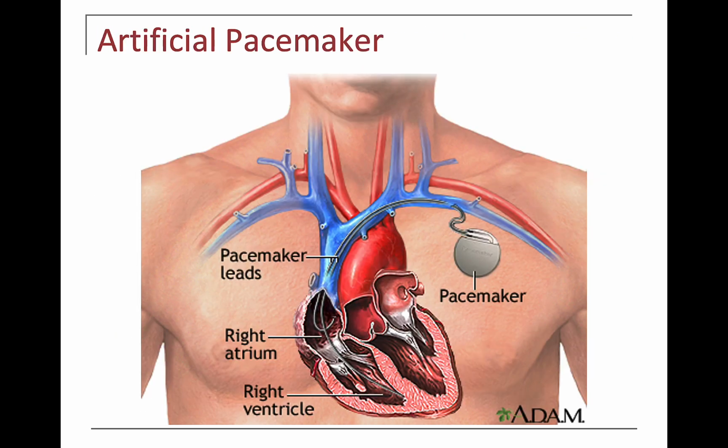And an artificial pacemaker, if both the SA node and AV node were suppressed, would be on the left side, and it would be threaded through the clavicular area down through the superior vena cava, and you would have leads that go to the atria and the ventricle that could take over that spontaneous depolarization and set the rhythm of the heart.